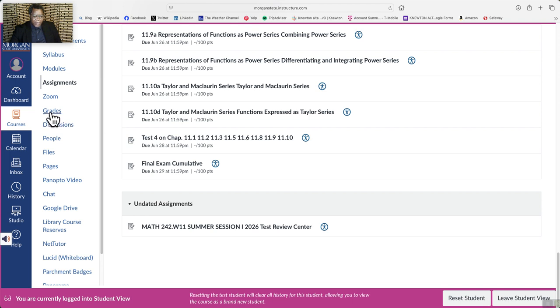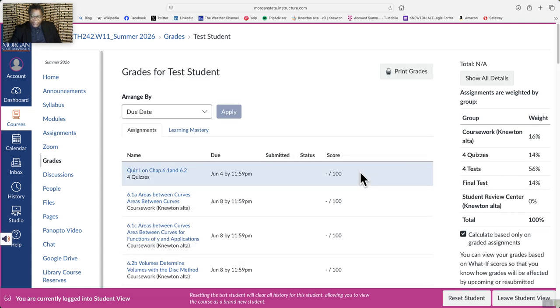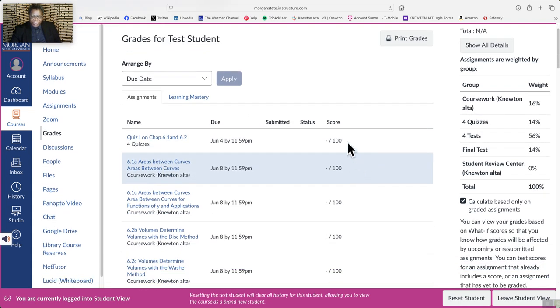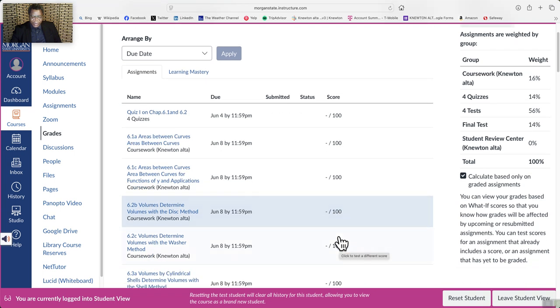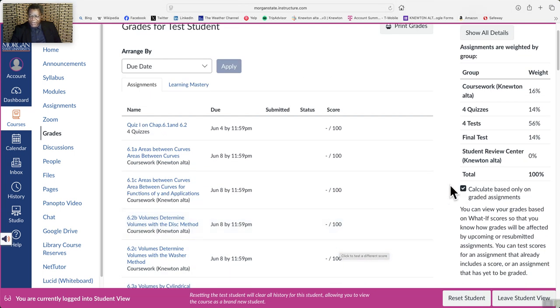So, grades. When you go to grades, you'll see the grade you received after the due date. You'll see your grade posted here on everything that you do. And here it tells you about the course grade category. So the homework assignment is worth 16% of the course grade.